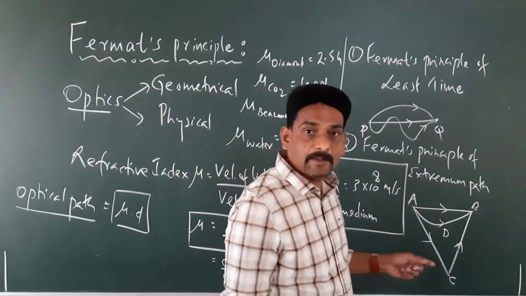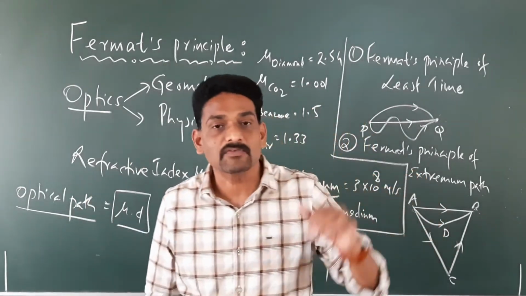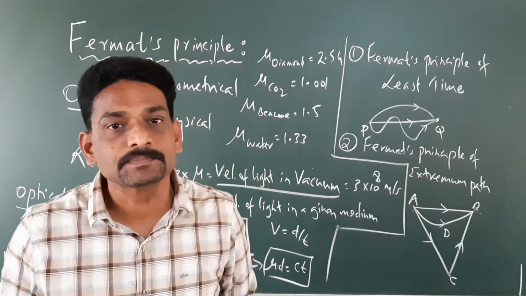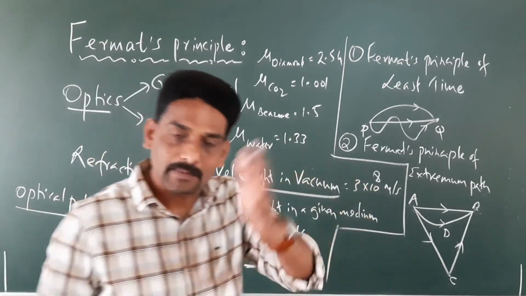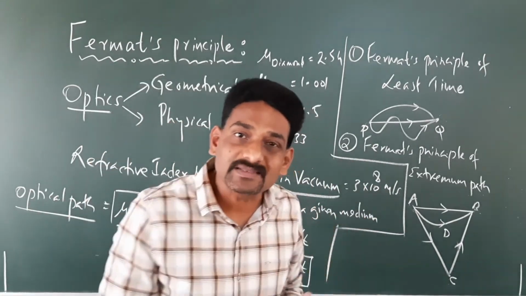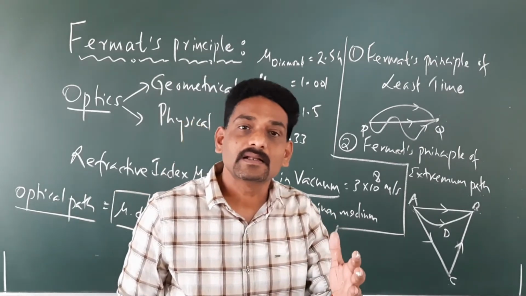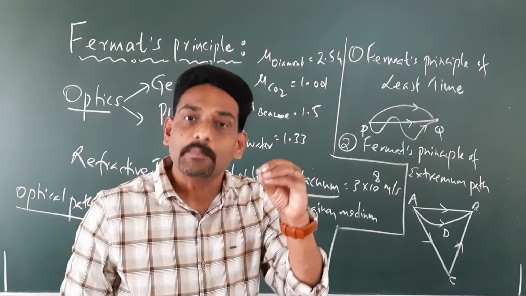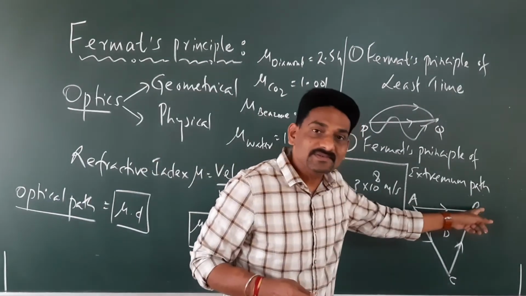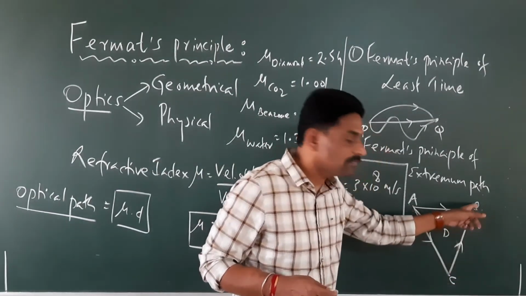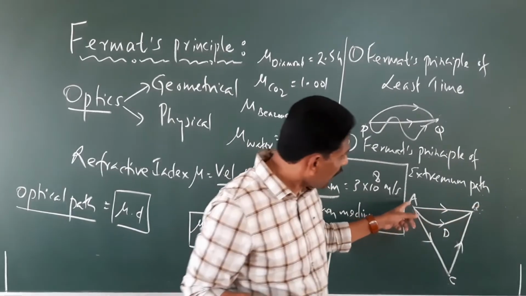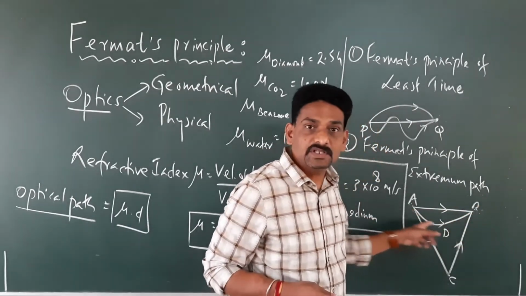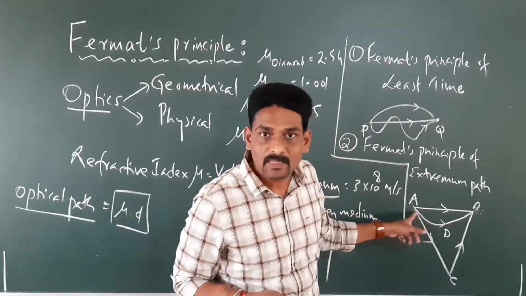So therefore we say, whenever light travels from one point to the other point, compared to the other paths, the time taken for the ray of light to travel is either going to be minimum, like this case, or maximum, like this case, or stationary, like this case.